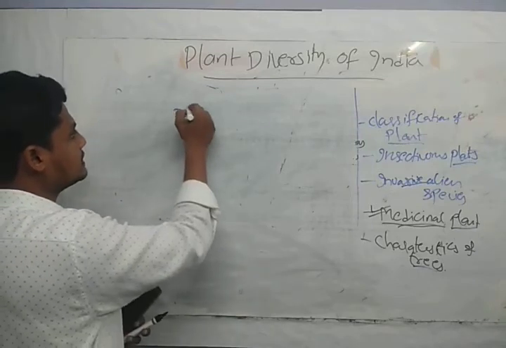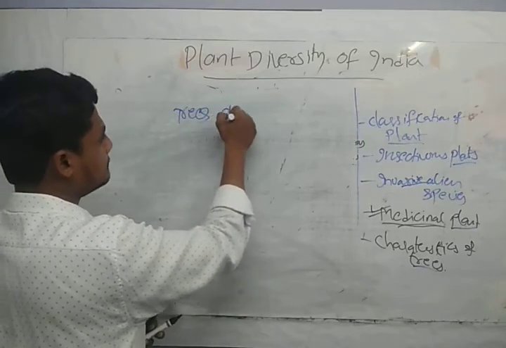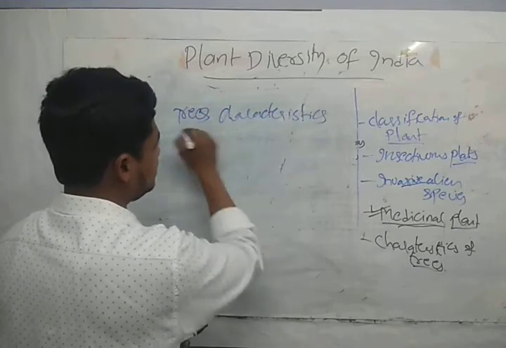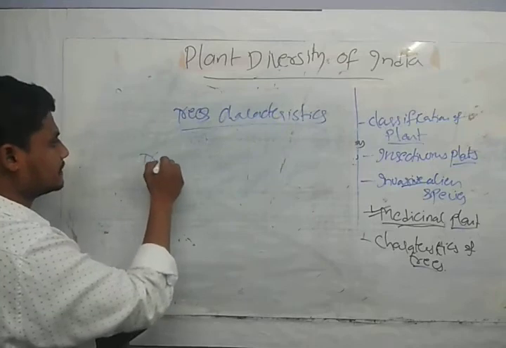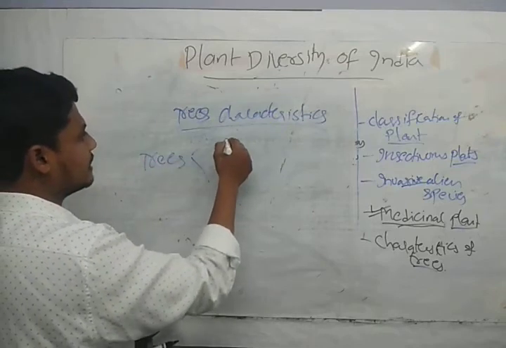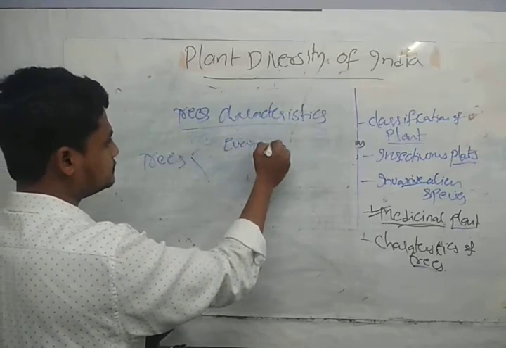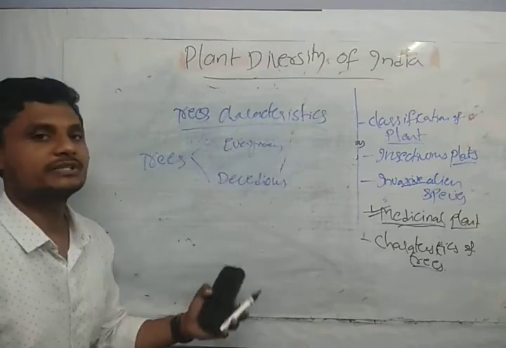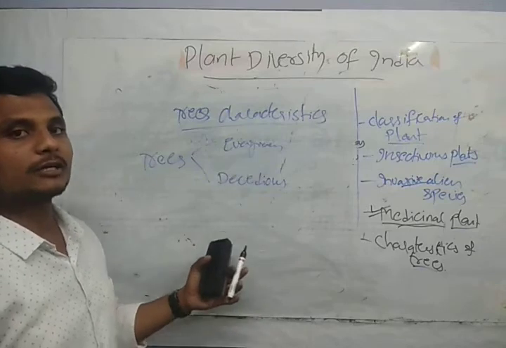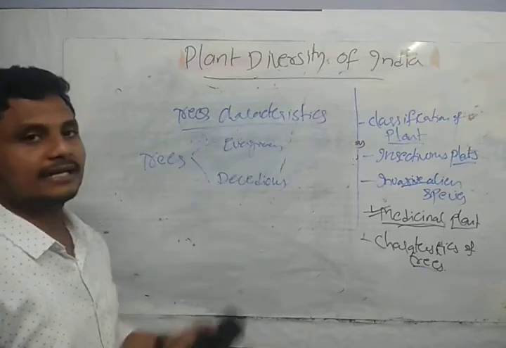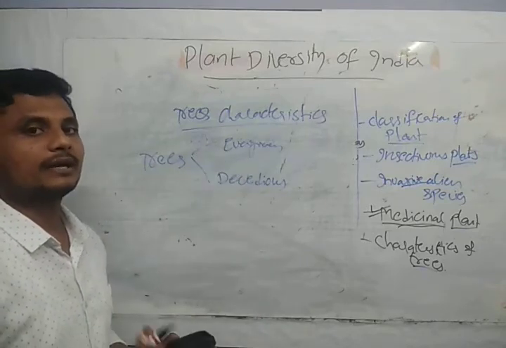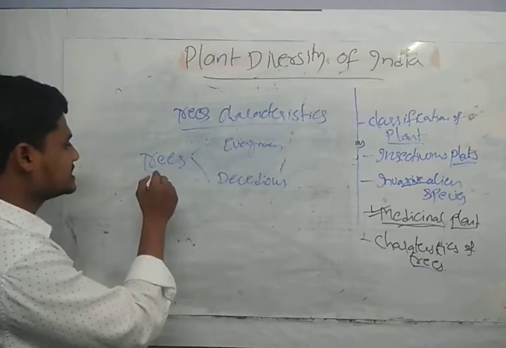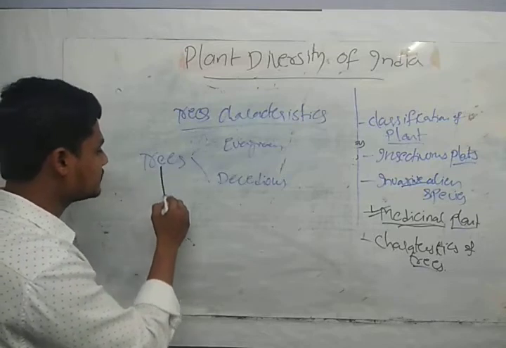Trees are classified into evergreen and deciduous. Deciduous are the trees which shed their leaves at a part of the year. Evergreen is the one which has rainfall and temperature all the time, guys. They have green leaves.